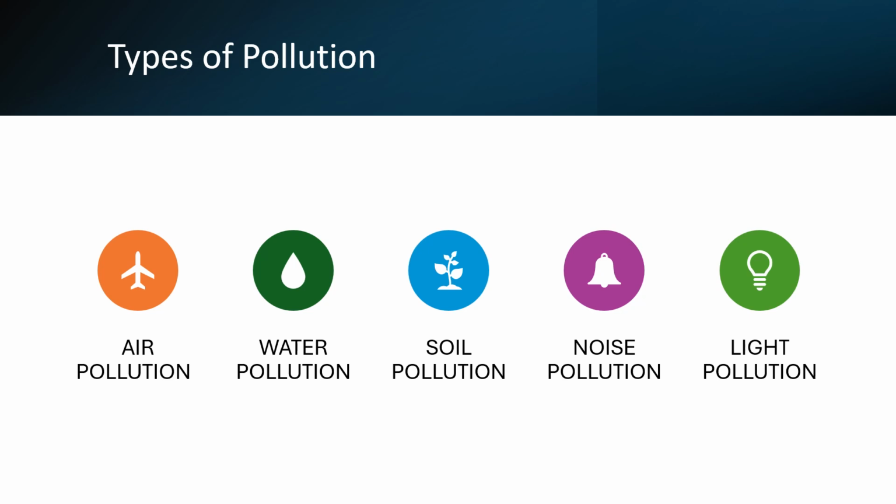3. Soil pollution. Soil pollution is caused by industrial waste, the use of pesticides, and improper disposal of waste. It results in the degradation of soil quality, reduces crop yields, and contaminates groundwater. 4. Noise pollution. Noise pollution is the result of urbanization, transportation, and industrial activities. It can lead to hearing loss, increased stress levels, and disrupts the behavior of wildlife. 5. Light pollution. This type of pollution is caused by excessive artificial light from urban areas and buildings. It disrupts natural ecosystems, negatively impacts human health, and wastes energy resources.